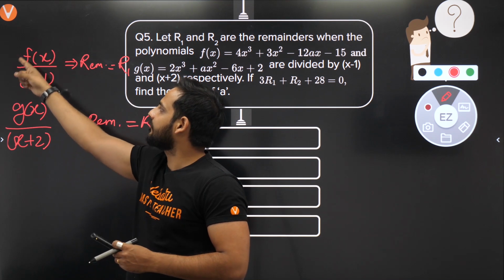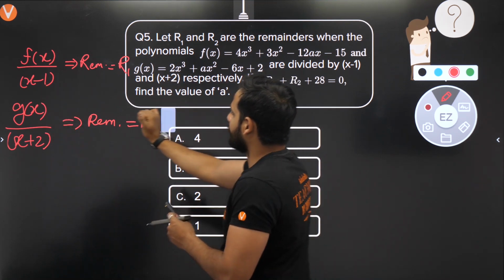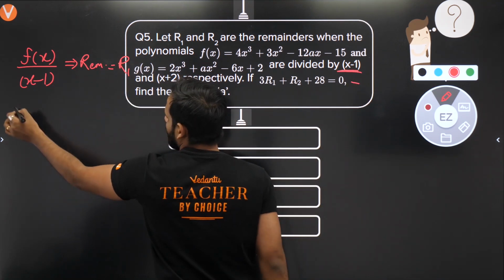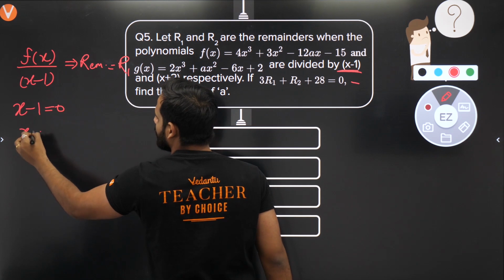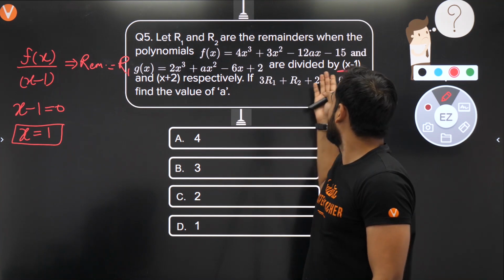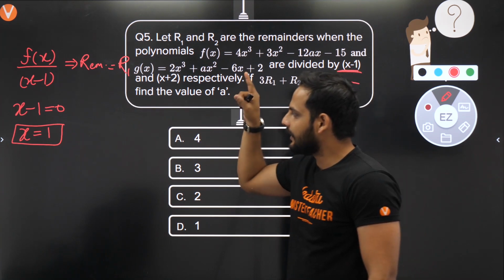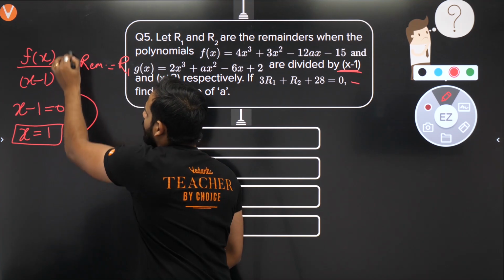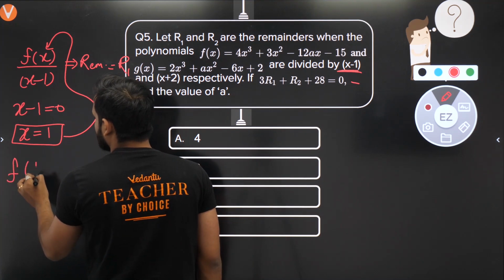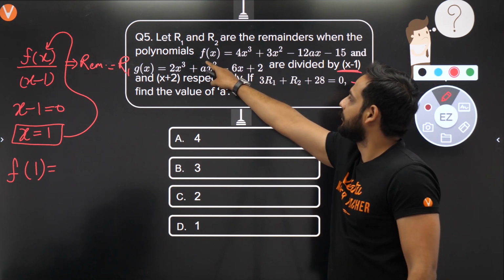What is the remainder theorem? In f(x), put x equal to the value that makes the divisor zero. So I will first get R1. We are dividing by x minus 1, so make x minus 1 equal to 0, and you get x is equal to 1. Make the divisor equal to 0. Now this value of x we put in the dividend f(x). So I will find the value of f(x) at x is equal to 1, that means f(1).